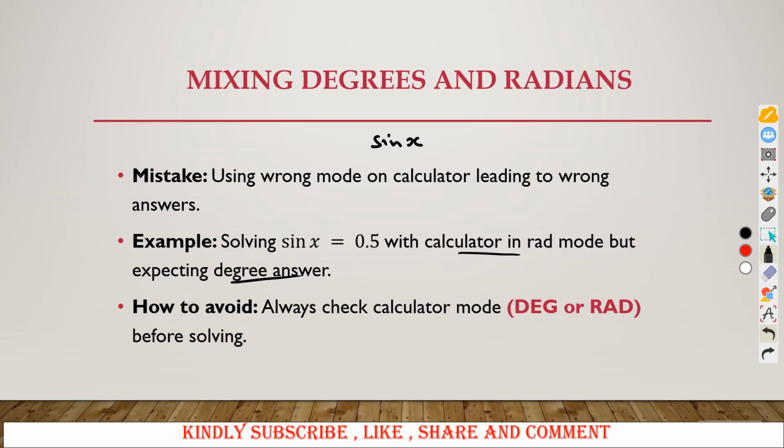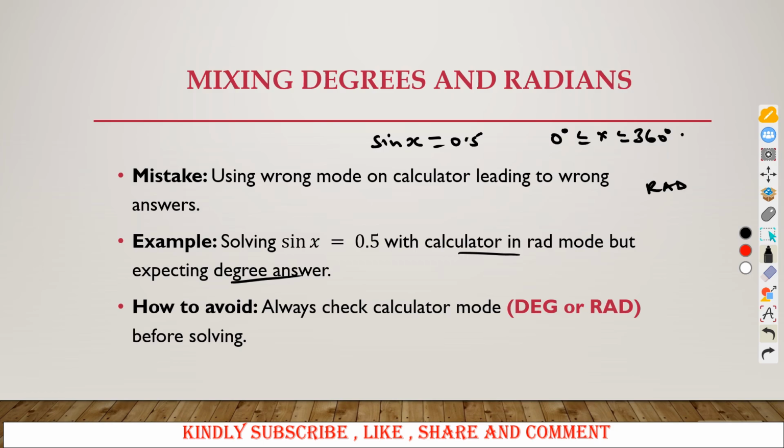So if the question is to solve sine of x equaling 0.5 for values of x greater or equal to 0, less or equal to 360 degrees, we expect the value of x to be in degrees. However, our calculator is reading rad. So how will the two differ?